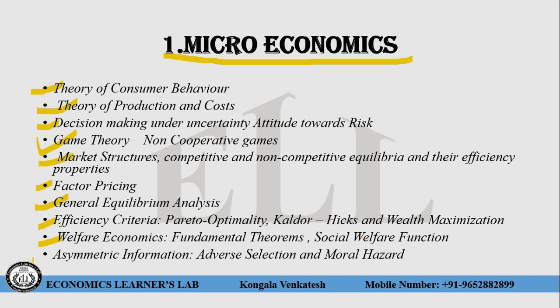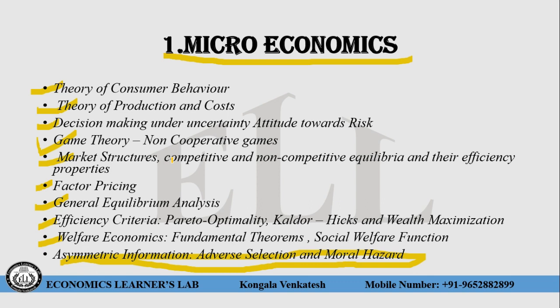Asymmetric information: what is asymmetric information? What is adverse selection? What is moral hazard? This topic is also related to public economics, so it comes in microeconomics and also in public economics. Microeconomics is a very basic foundation.